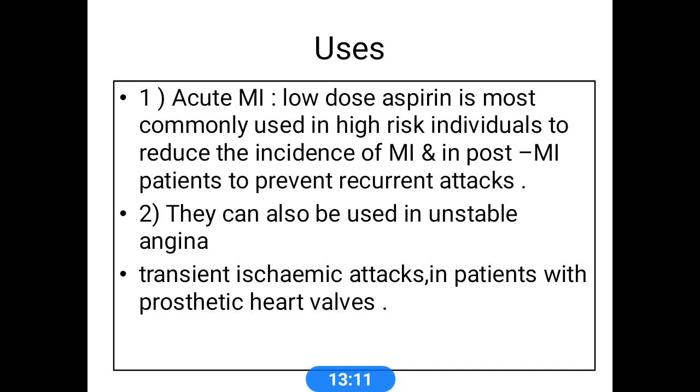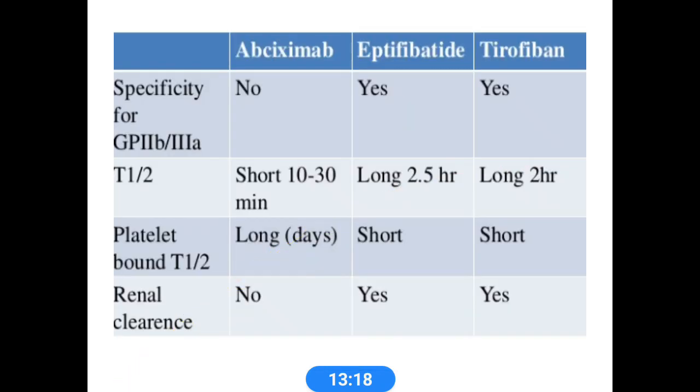They can also be used in unstable angina, transient ischemic attacks and in patients with prosthetic heart valves. Abciximab, eptifibatide and tirofiban are specific GP2B3A receptor antagonists. Abciximab shows the shorter half-life, 10 to 30 minutes. The longer one is eptifibatide, and platelet binding activity is long in case of abciximab. Renal clearance is shown with eptifibatide.